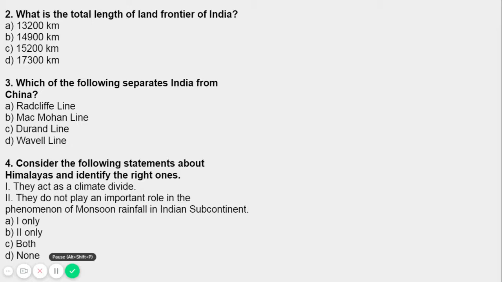Without them, the southwest monsoon winds would blow right over the subcontinent into Tibet, Afghanistan, and Russia without causing any rain. That also causes a problem, right? So the second one, they do not play an important role, is incorrect. They do play an important role. So for question number four, what's the right statement? A, the Himalayas act as a climate divide. The answer is A.